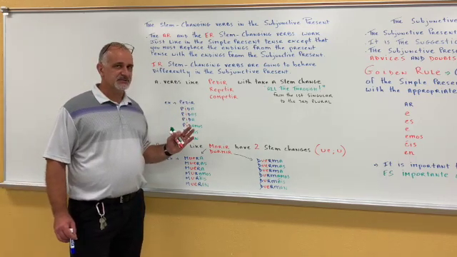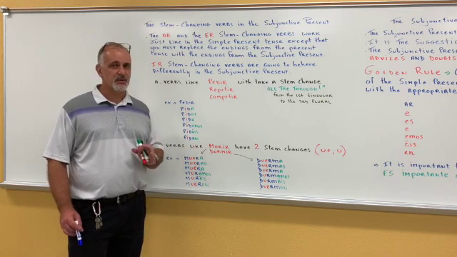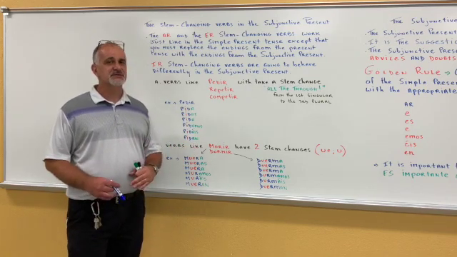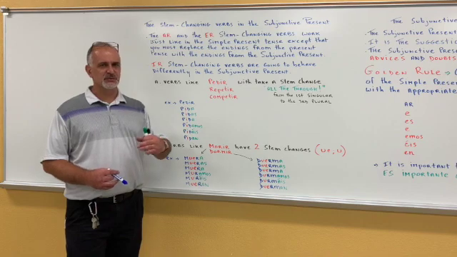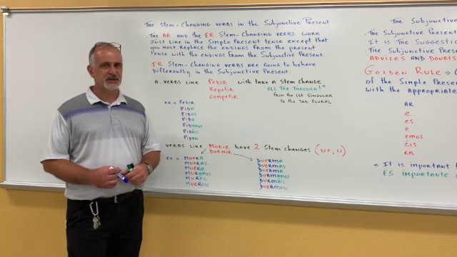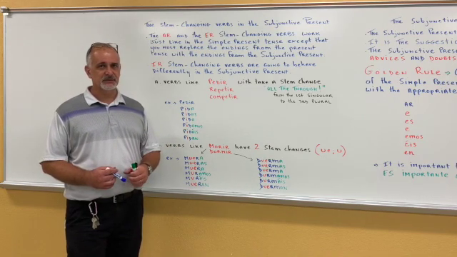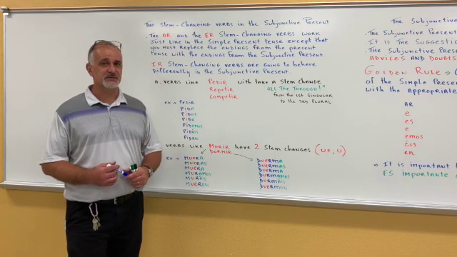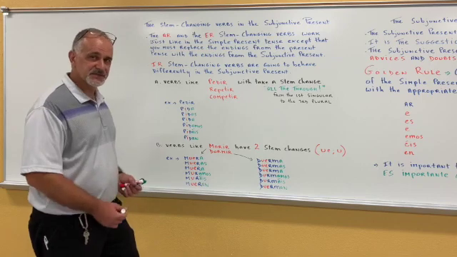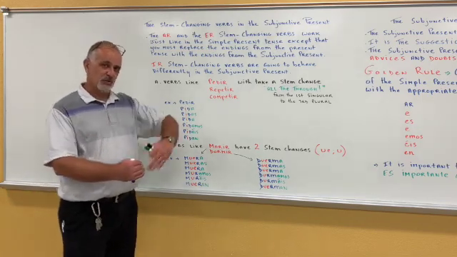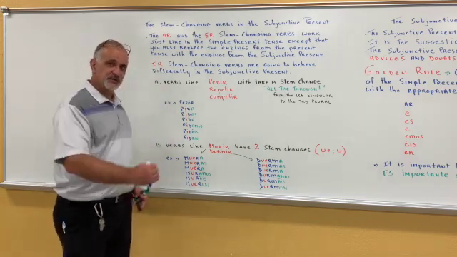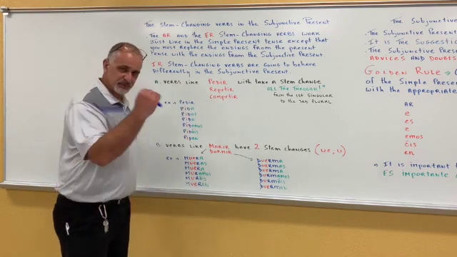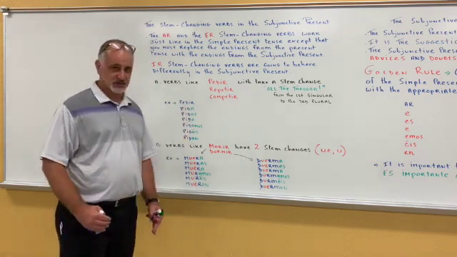If you remember, in the simple present tense, we have a stem change that goes from E to I. Well, guess what? You're going to have it here too. The difference though is that in the subjunctive present, that stem change is going to show up all the way through the singular first, second, third, and through the plural first, second, third.